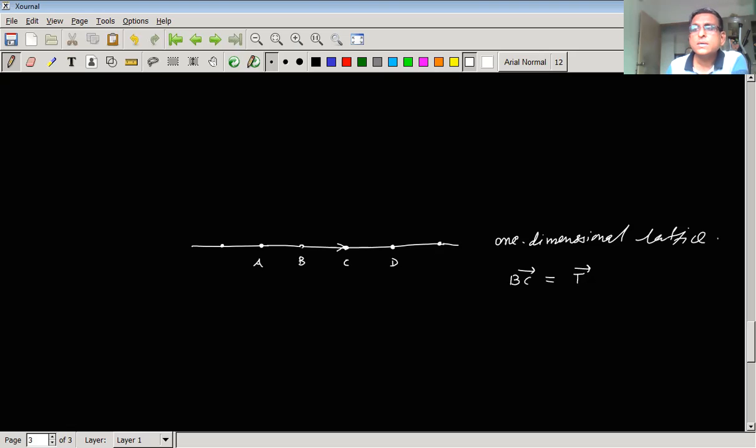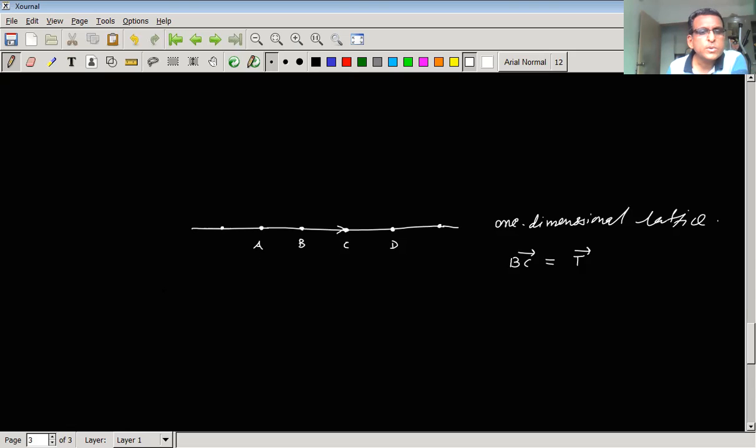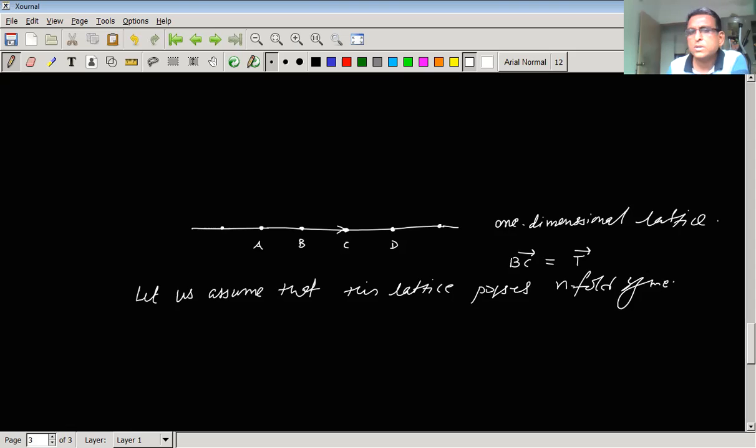Now let us carry out a rotation operation. First of all, for the time being, let us assume that this lattice possesses n-fold rotational symmetry.